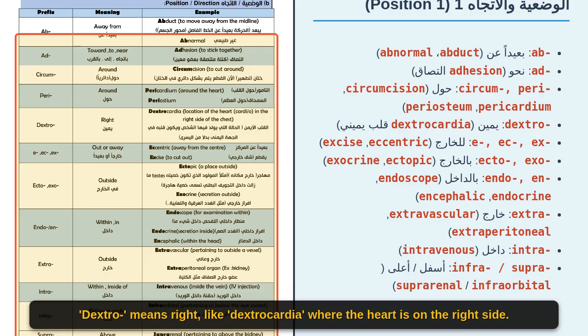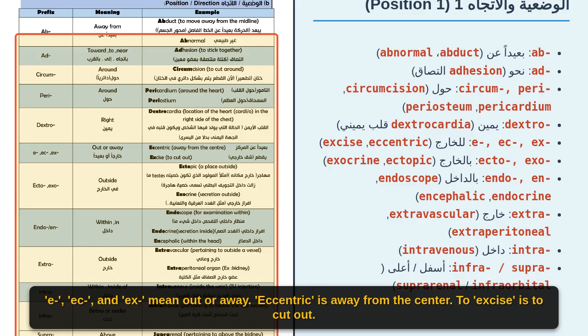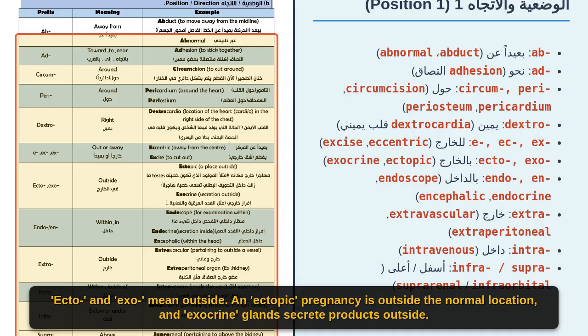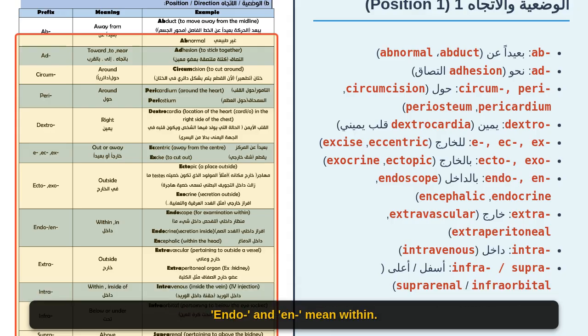Dextro means right, like dextrocardia, where the heart is on the right side. E, ec, and ex mean out or away. Eccentric is away from the center. To excise is to cut out. Ecto and exo mean outside. An ectopic pregnancy is outside the normal location, and exocrine glands secrete products outside.